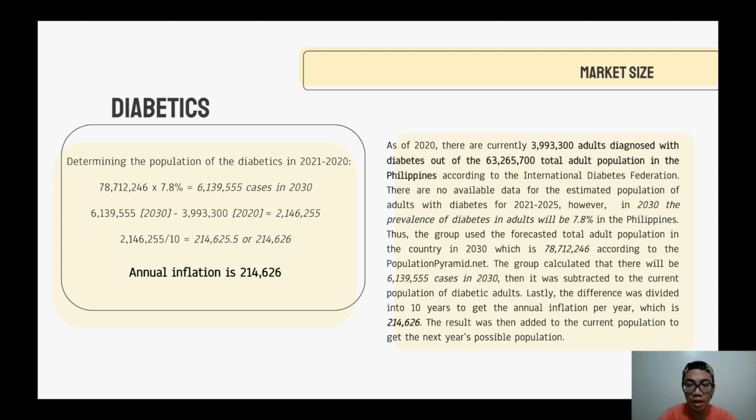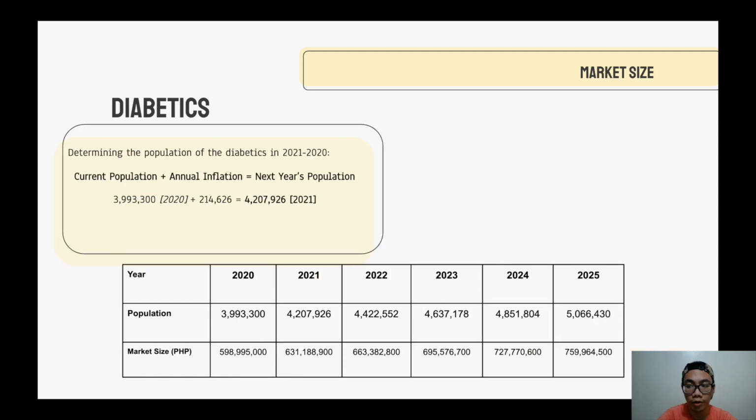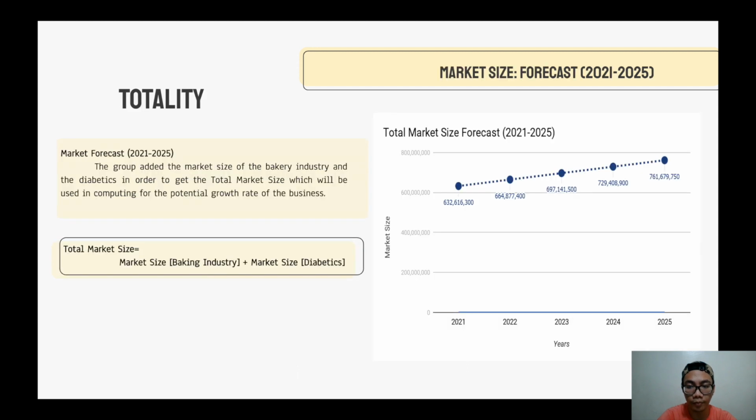For the diabetics, there is no forecasted population for 2021 to 2025 for diabetic adults. We computed the annual inflation per year and added it to the current diabetic population to get the future population. Refer to the PowerPoint presentation for the full computation process. The same formula was used to get the market size. The table shows the market size from the current year to 2025. For the totality, the market size of the bakery industry and diabetics was combined. The graph shows the 5-year market size forecast and it is increasing every year.